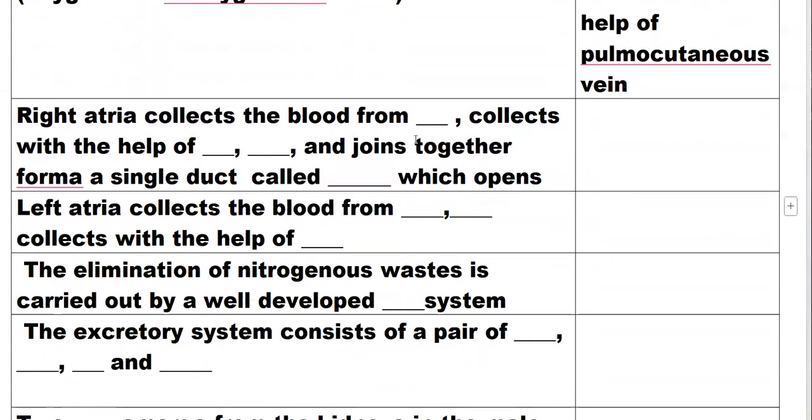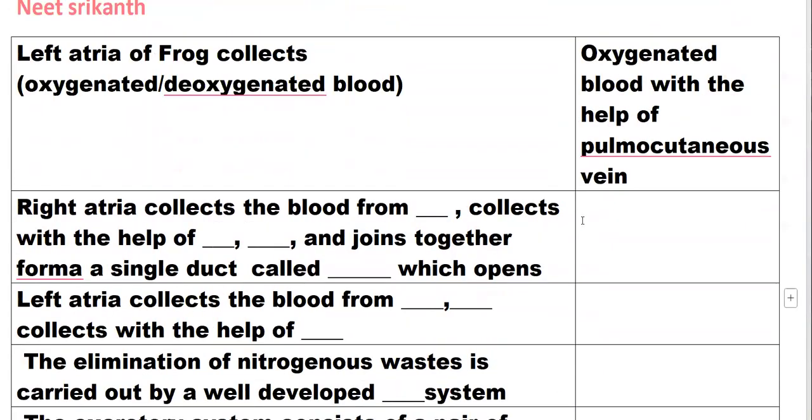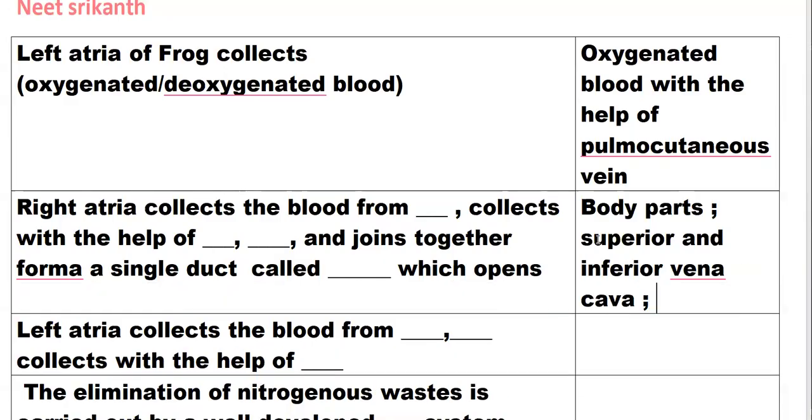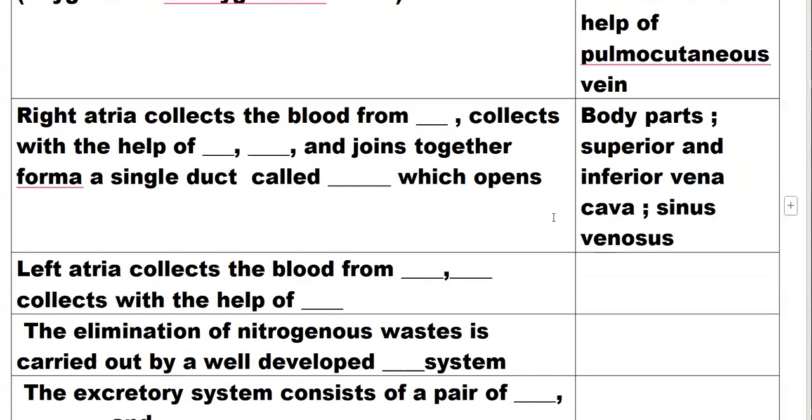The right atria collect the blood from body parts with the help of the superior and inferior vena cava, which join together to form a single duct called the sinus venosus. The left atria collect the blood from the lungs and the skin majorly, with the help of the pulmocutaneous vein.